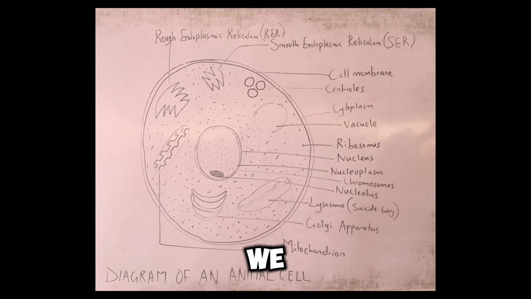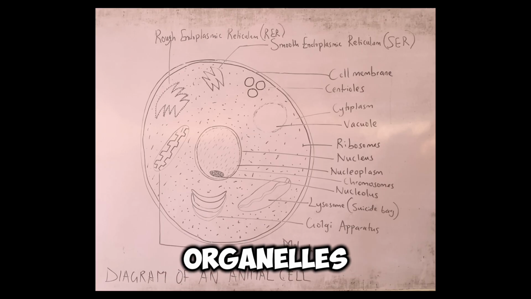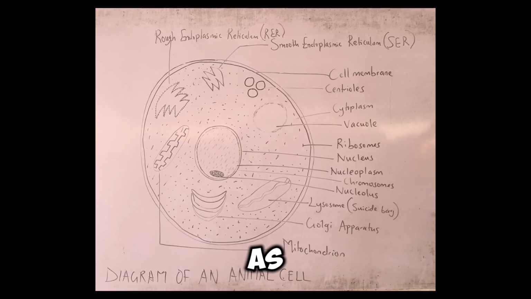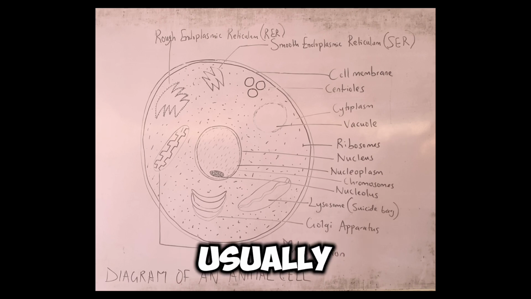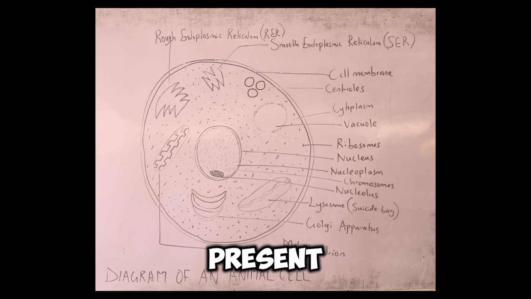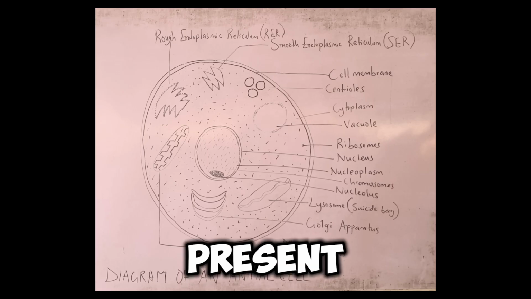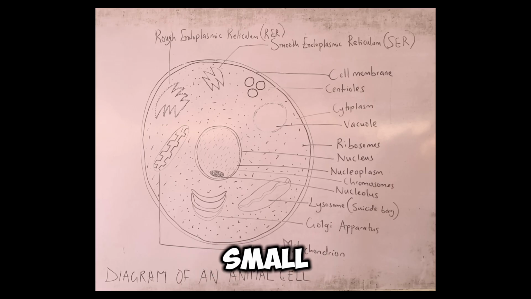Excellent. Now we have other organelles such as the vacuole, also called the food vacuole. Now you should know that in the plant cell, the vacuole is usually large, or many. It's in large numbers. While in the animal cell, the vacuole is usually not present at all, or if it is present, it is usually small.